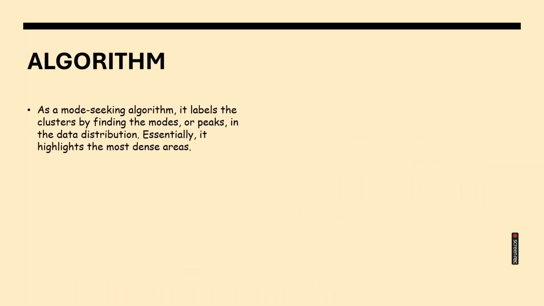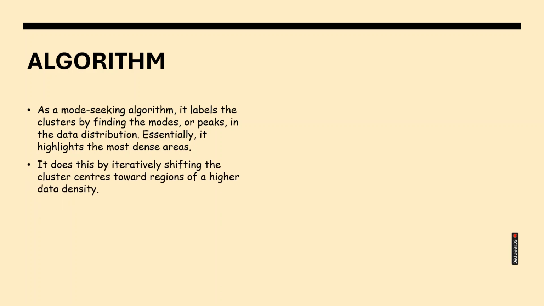Algorithm flow: the process inside the algorithm. As a mode-seeking algorithm, it labels the cluster by finding the peaks or modes in the data. Essentially, it highlights the most dense areas. This shifting happens towards the region of higher data density, until we have a high density area and the center of the cluster. We will be doing this process.